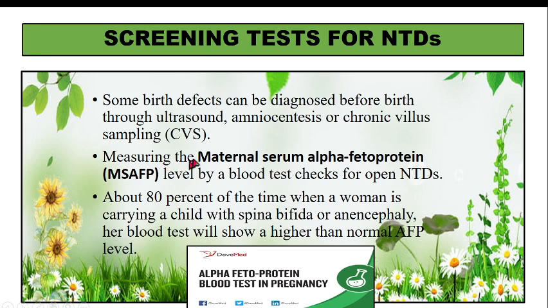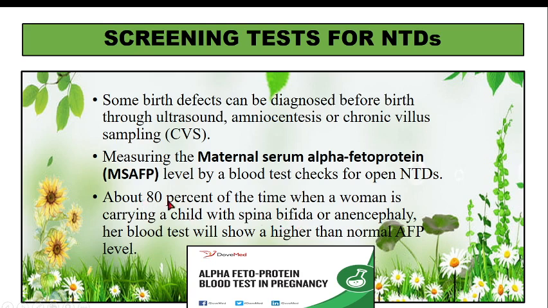Next, we measure maternal serum alpha fetoprotein, that is maternal serum AFP, or MS-AFP, level by blood test, which checks for open neural tube defects. If you take a sample from the mother, by seeing the alpha fetoprotein levels we can identify whether the child has spina bifida.